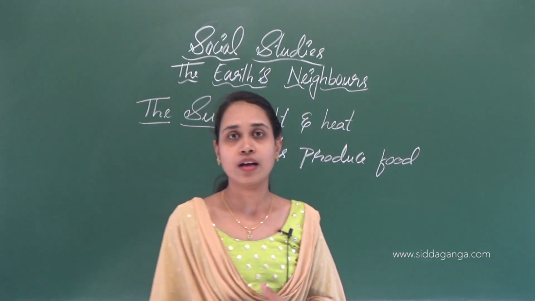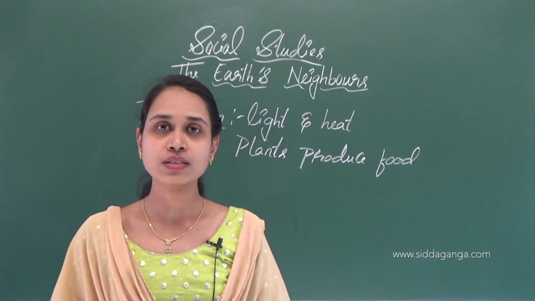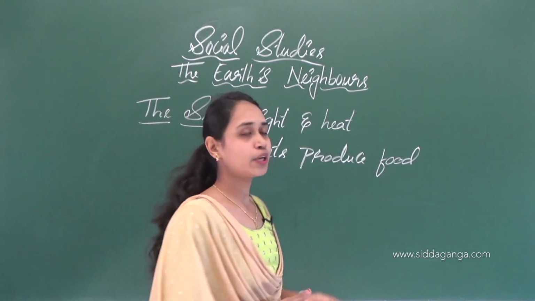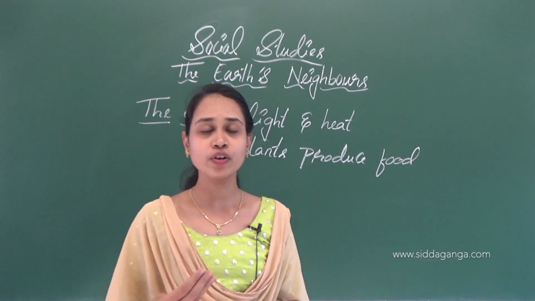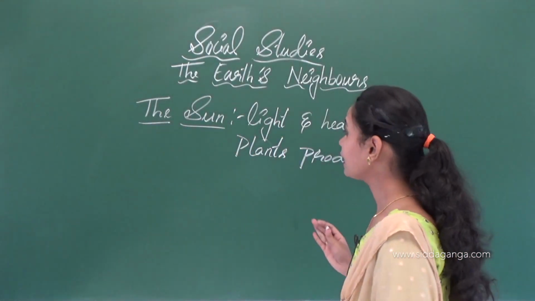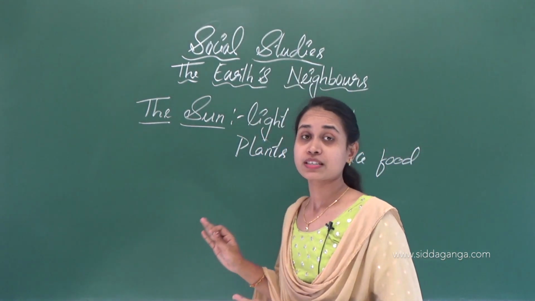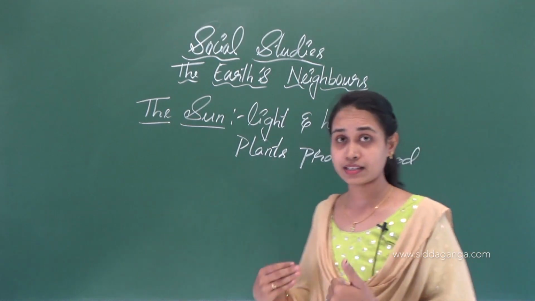If the sun is not visible, we can't live, because plants would not produce food, isn't it? Without food we can't live. That's why the sun is very, very important. That's why it's called the source of life.